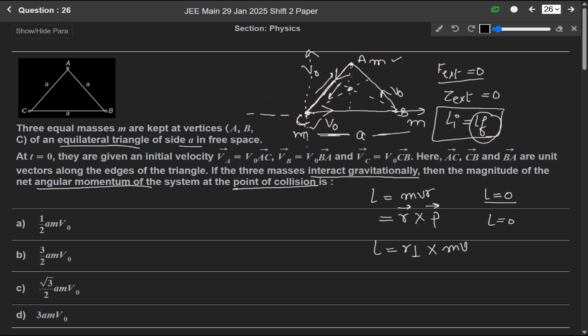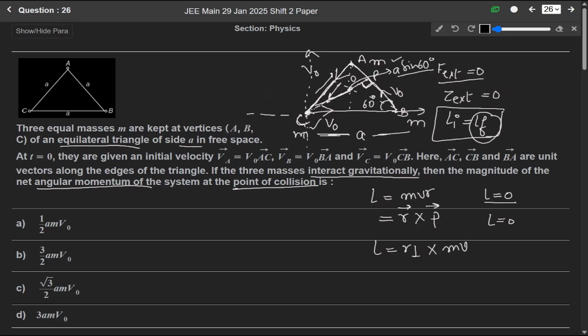Let us say this is point O. If we draw a perpendicular from here, let us say this is P. CP is the perpendicular distance from the momentum direction BA. Since it is an equilateral triangle, with a 60 degree angle, this perpendicular distance will be a sin 60.